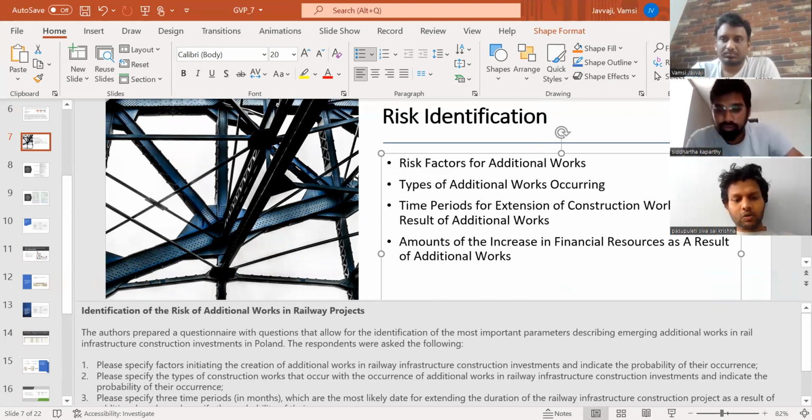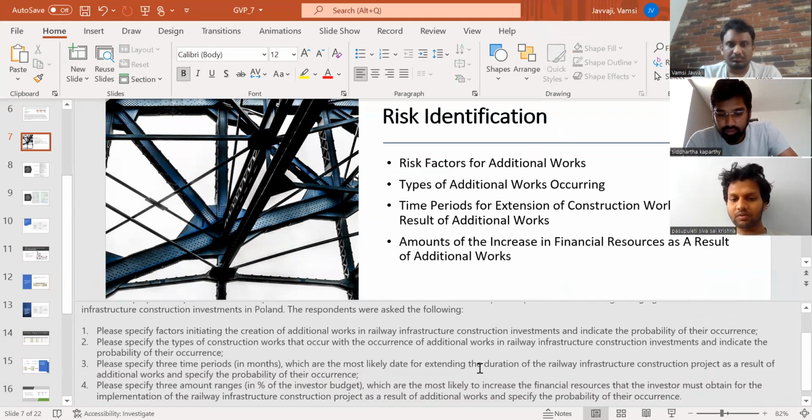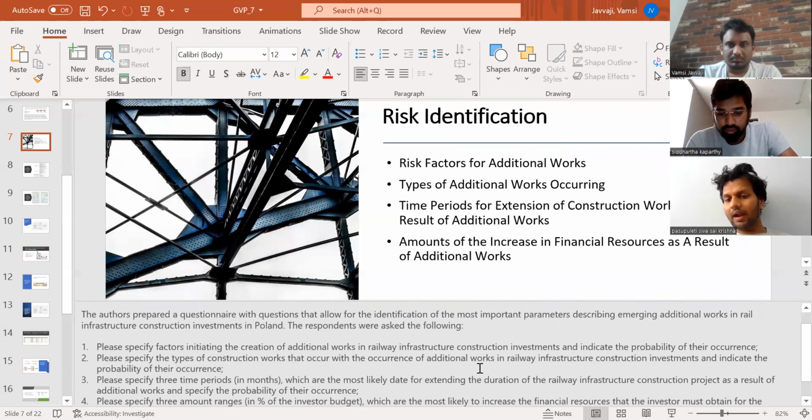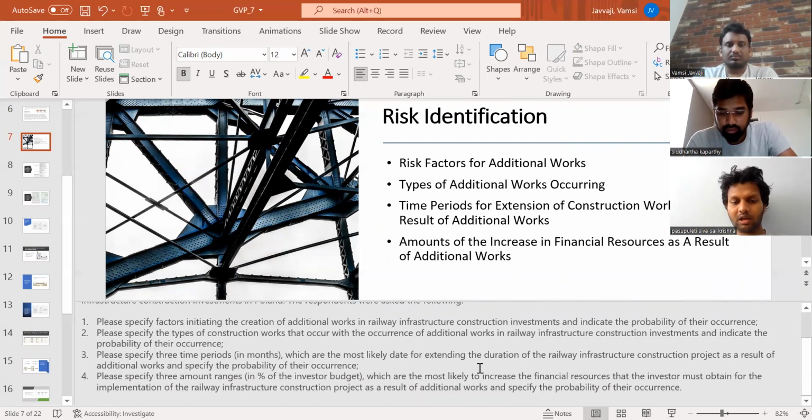The authors prepared a questionnaire with questions that allow for the identification of the most important parameters describing emerging additional works in the railway infrastructure construction investments in Poland. So this is an example we can consider in this paper: specifying factors initiating the creation of additional works in the railway infrastructure construction investments and indicating the probability of their occurrence. Specify the types of construction works that occur with the occurrence of additional works in railway infrastructure construction investments and indicate the probability of their occurrence as well.